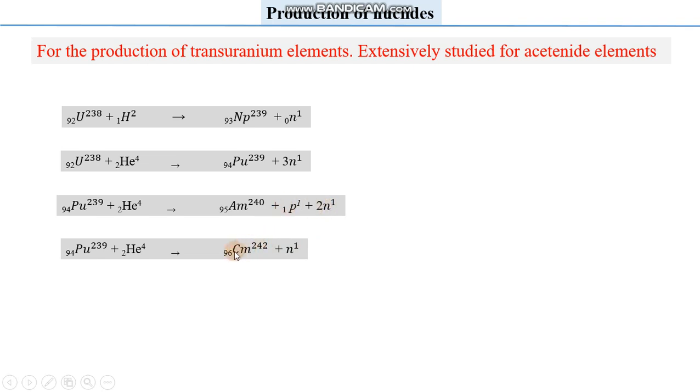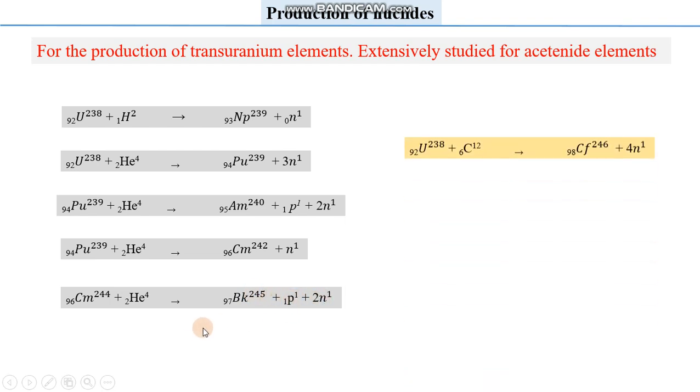And this nucleus is even heavier than this one, where a difference of two in the atomic numbers of these two species can be observed. This is the starting material and this is now the daughter nuclei, sorry, not cell. Curium, when bombarded by helium particles, produces berkelium along with one proton and two neutrons.